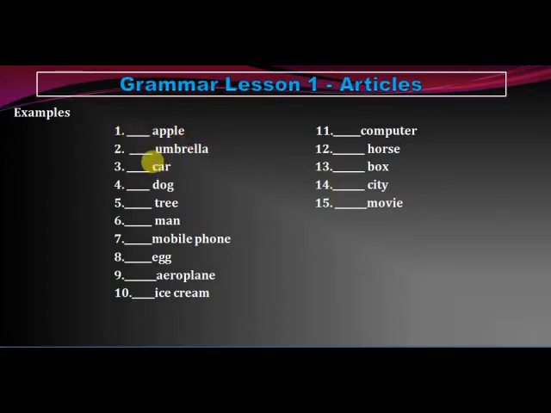If you look at car, the C is a consonant. So the article used here will be a car, a dog, a tree, a man, a mobile phone, an egg, an aeroplane, an ice cream. Then you have a computer, a horse, a box. Then you have a city and a movie.